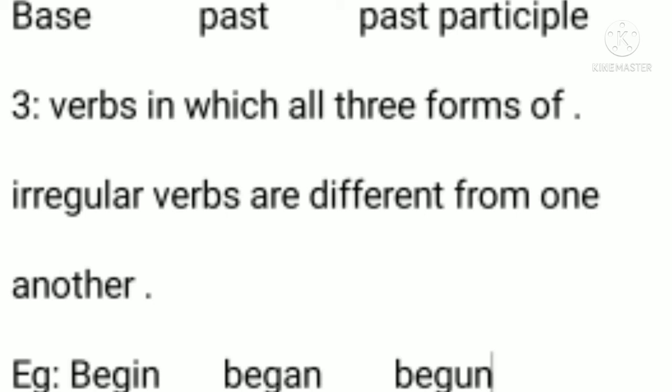So it has got different spelling, and began has got different spelling, right? And the past participle of begin has also got different spelling, like begun, right? So begin is different from began, and the past participle begun is different from the past form, right? Begin, began, begun are all different in spelling from one another, right?